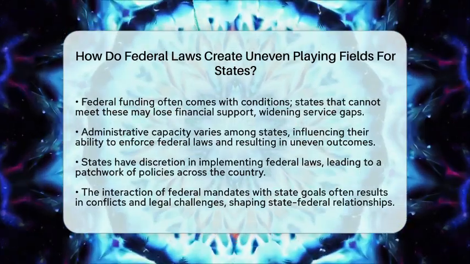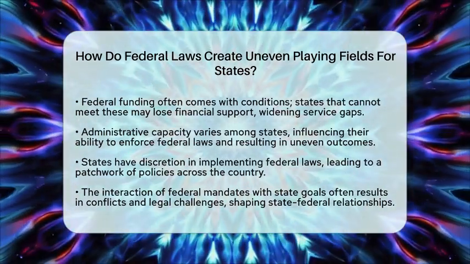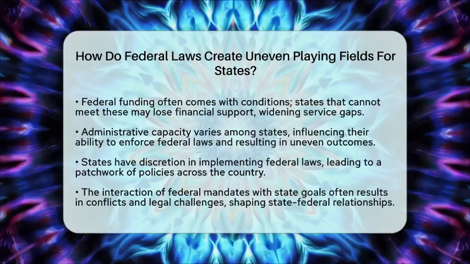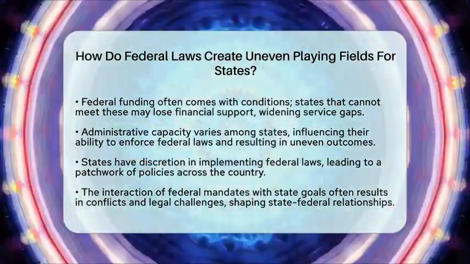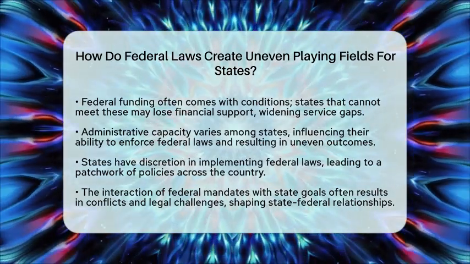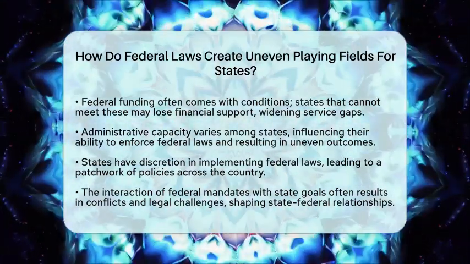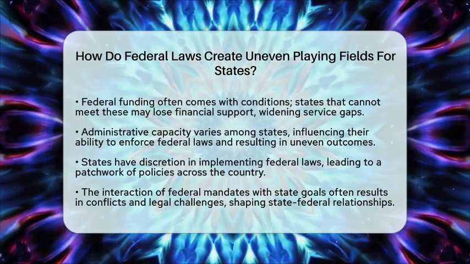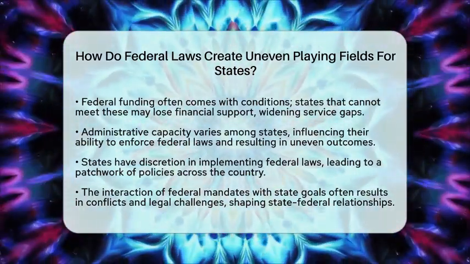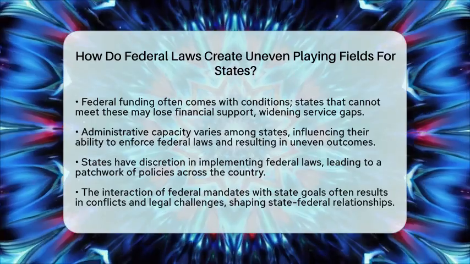Ultimately, federal laws create uneven playing fields by establishing uniform rules that interact differently with each state's unique policies and priorities. States must navigate these federal mandates while pursuing their own goals, often leading to conflicts and legal challenges. This dynamic shapes the relationship between state and federal governments and impacts everyday life for citizens across the nation.